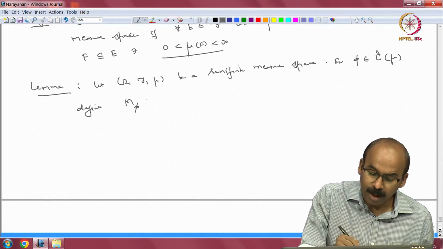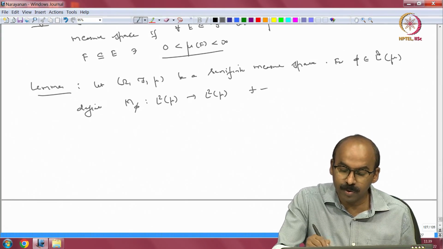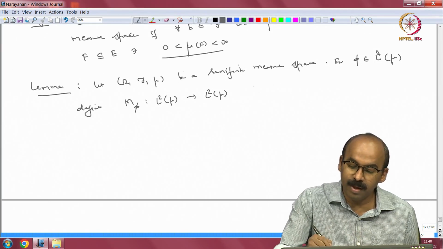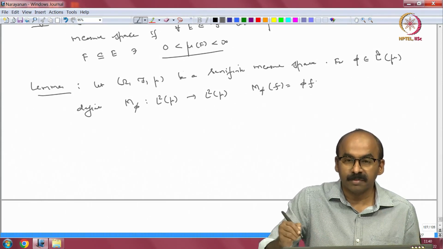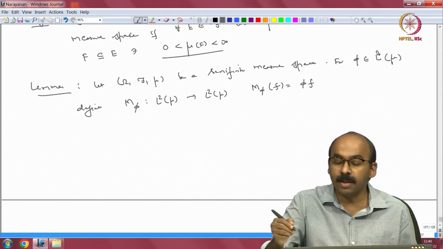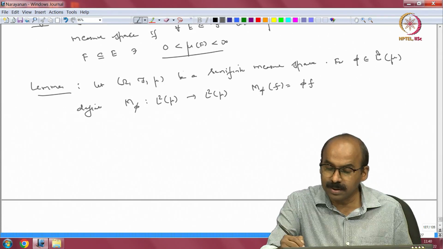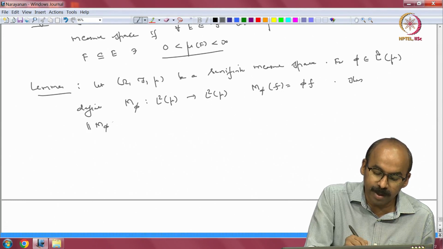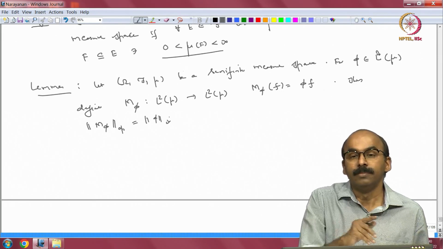So M_φ goes from L2(μ) to L2(μ). This is going to be a bounded operator, simply multiplication by φ. So M_φ of f should be φ times f. That is a bounded operator, and clearly the norm is less than or equal to the L∞ norm of φ. So the assertion is that the operator norm of M_φ, multiplication by φ, is equal to the L∞ norm of φ.